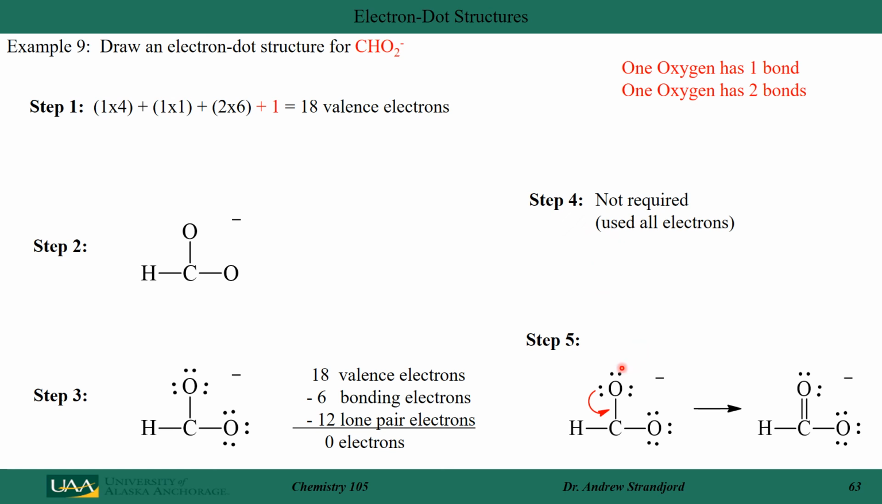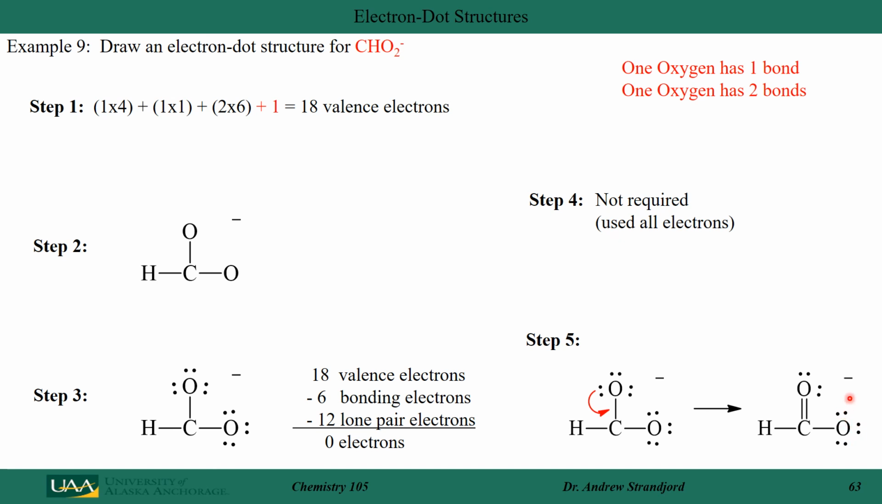On step 5, because oxygen has extra electrons, I'm going to use that to form a double bond to carbon. If I form one double bond here, notice that carbon now has 4 bonds. That's stable. I have 2 bonds to the other oxygen, and that's stable. And I have only 1 bond to this oxygen.